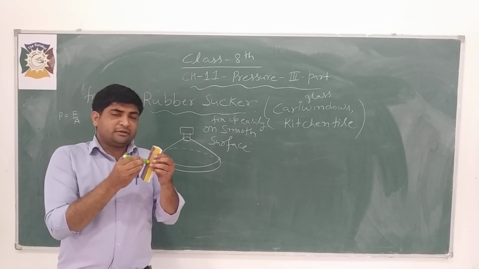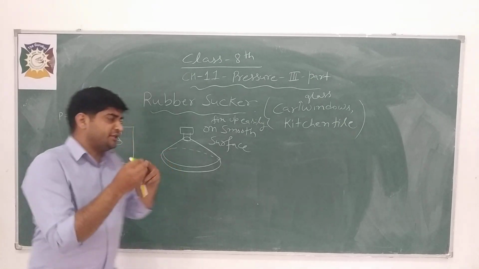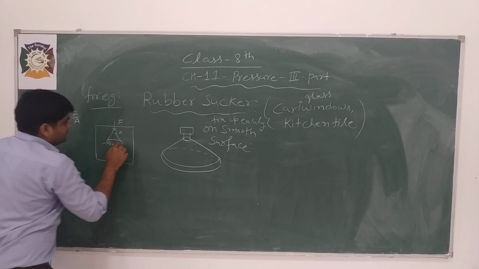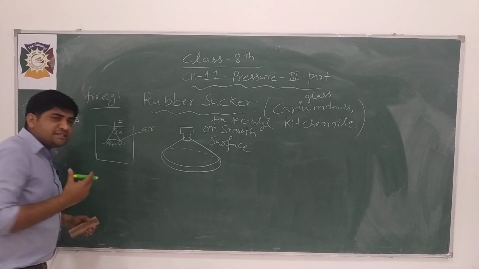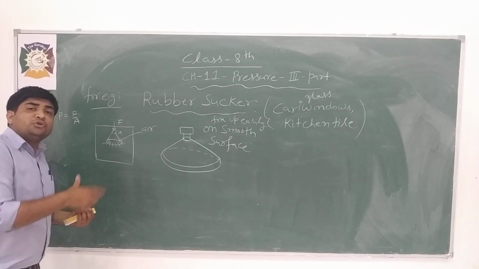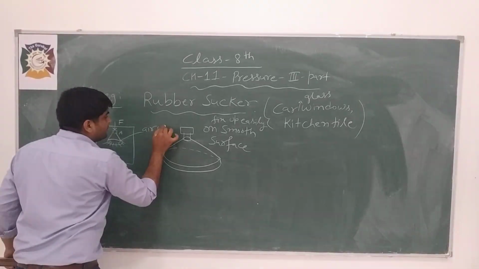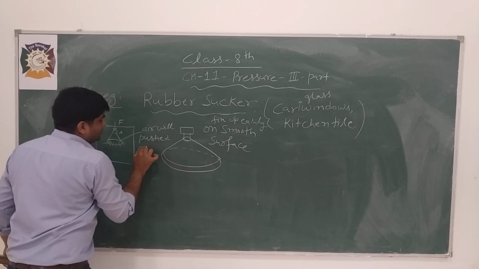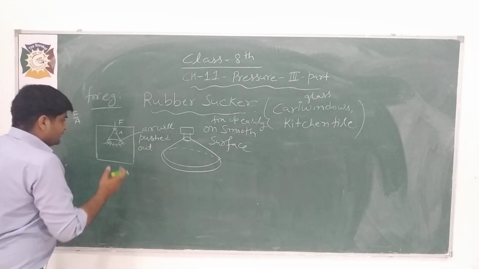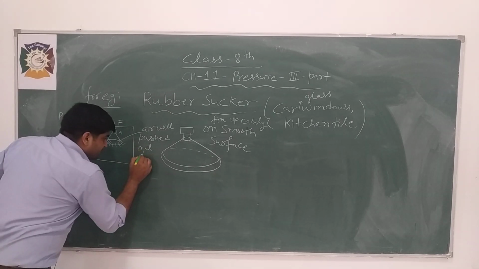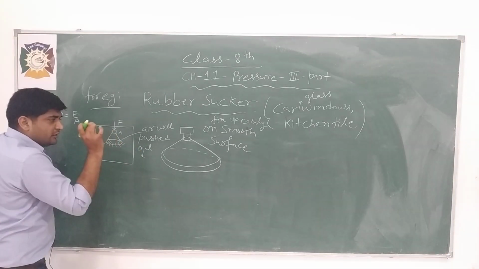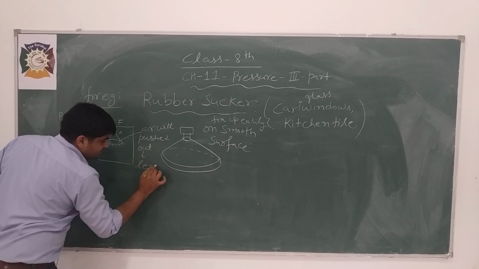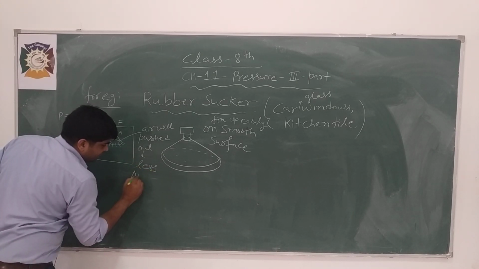If we apply pressure, the air inside this gap will be pushed out. It means inside this gap, the pressure will be less.